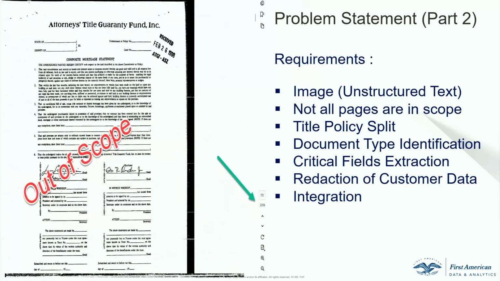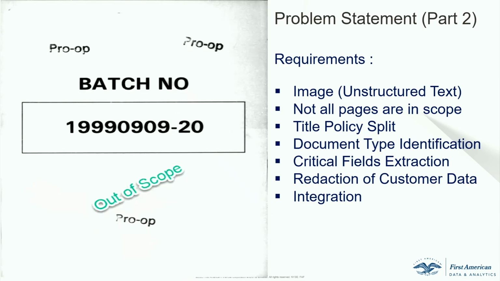Okay, so here's an example of an out-of-scope page, right? I don't know if it's really clear, but this customer gave us close to about 2,200 pages in one single GIF file, right? So you can imagine that a lot of these pages are out of scope. Like the next page, they would embed this page right in the middle of the document, right? So you want to weed this out. So that is the problem that we had to face. So let's just move on.